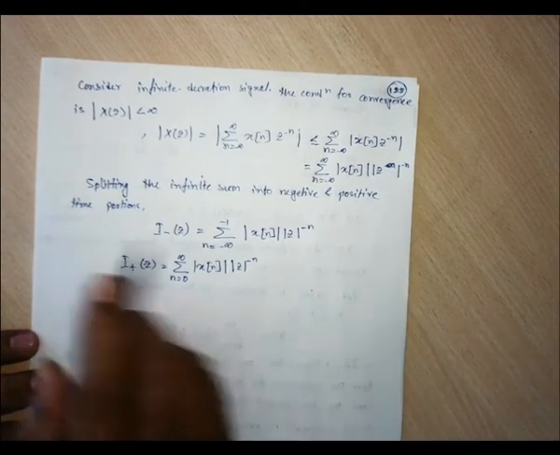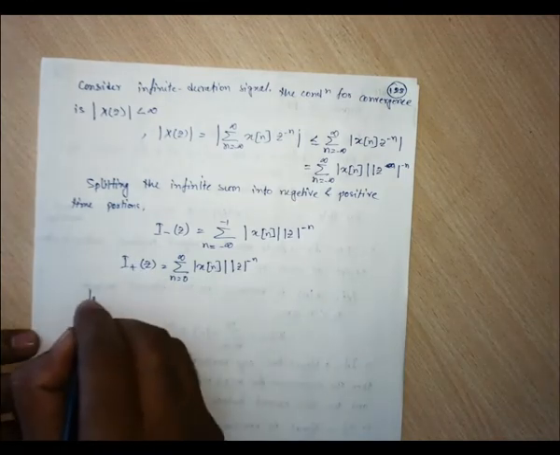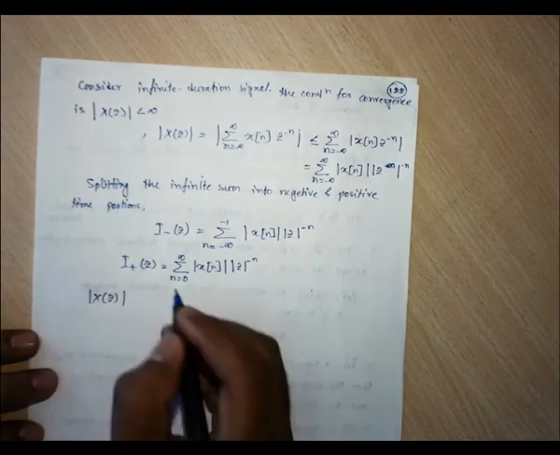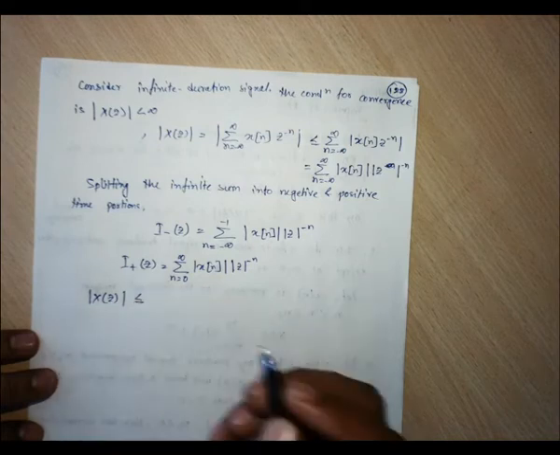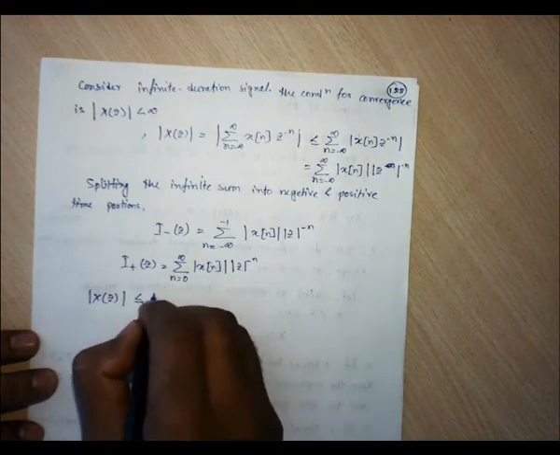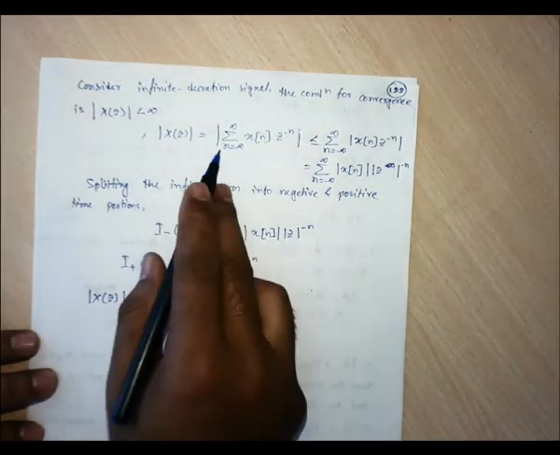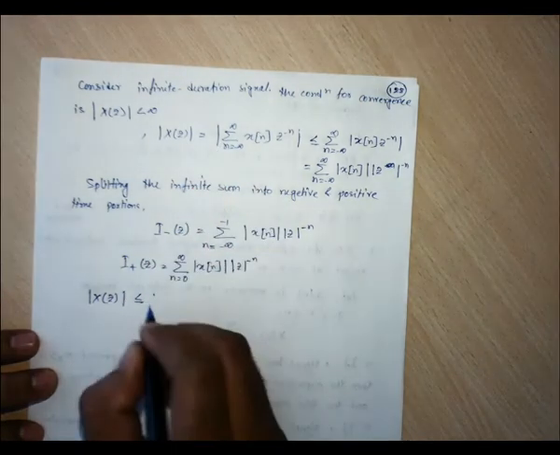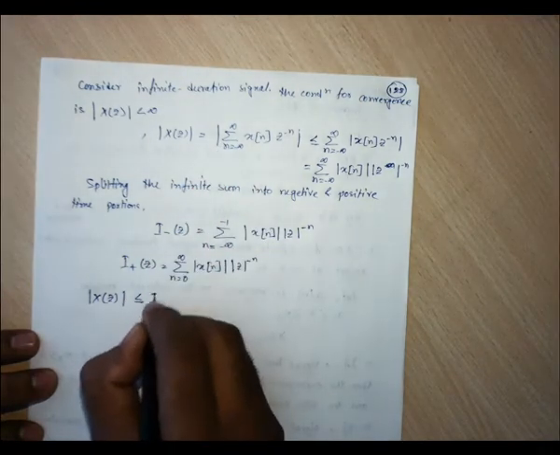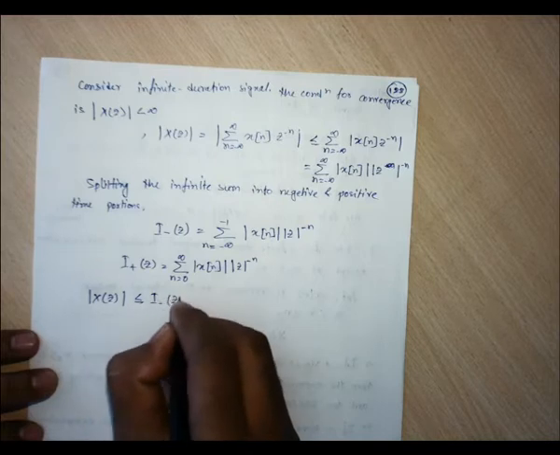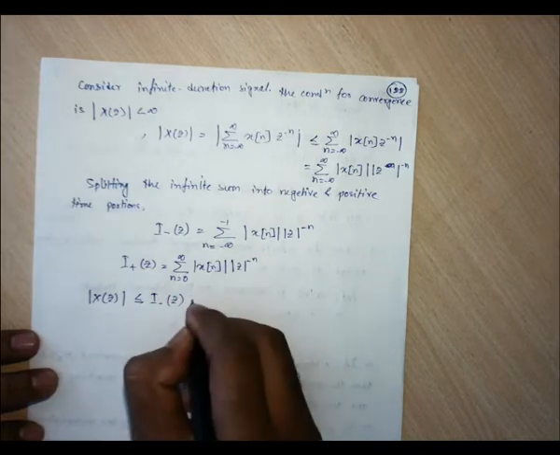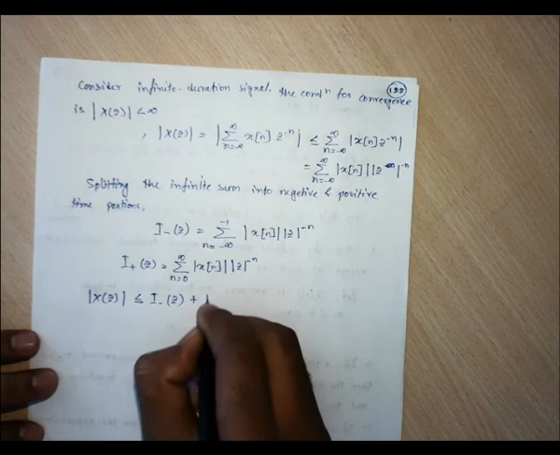Splitting into positive and negative time portions and summing these two may give the same value or something lesser than X(z).